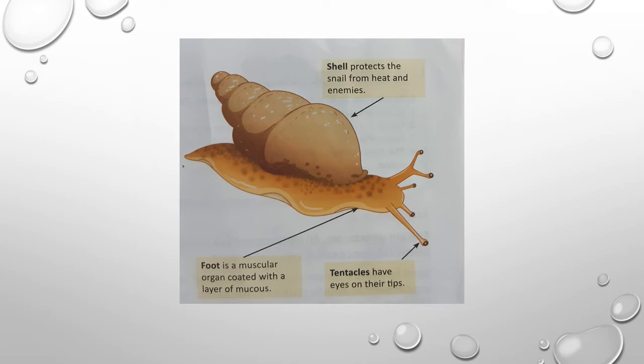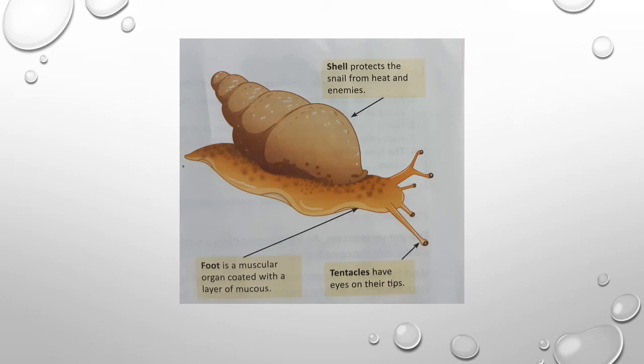Moving on to movement in snail. Let's see how snails move. Snails have a characteristic shell on their back. The hard external shell is a non-bony structure called exoskeleton. Exoskeleton means the skeleton is outside the body. Exo means outside, endo means inside.